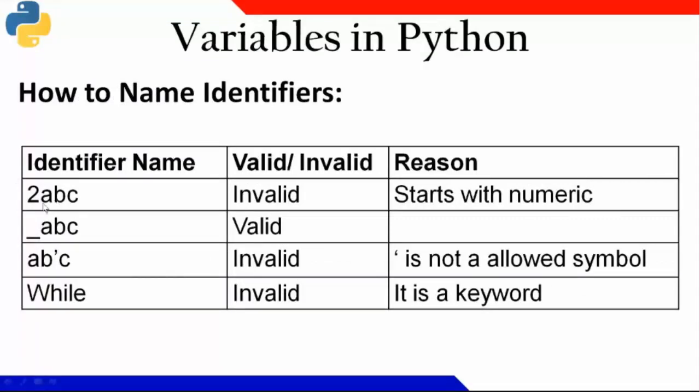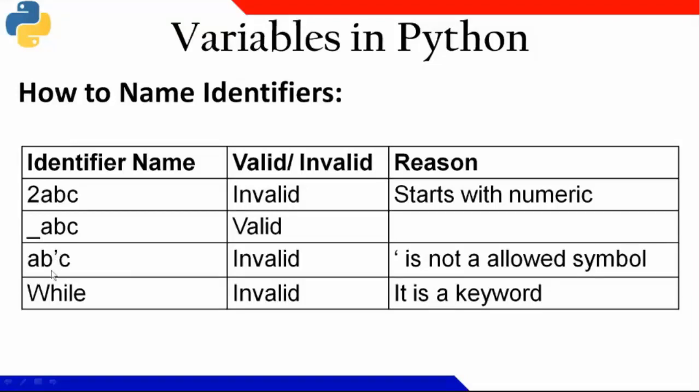Okay. Now, in a Python environment, all the variable names will start with an alphabet or an underscore. No other symbols are allowed. So when I am writing 2ABC, 2 is not an alphabet, it is a numeric, so it is an invalid identifier because it is starting with a numeric. And when I'm saying underscore ABC, underscore is allowed at the start of a variable name, so it is a valid identifier. And here I have kept an apostrophe.